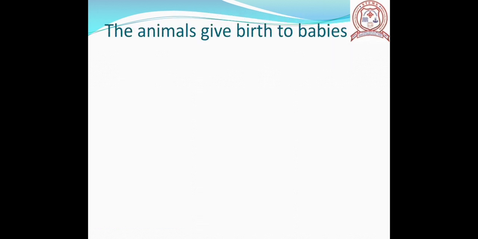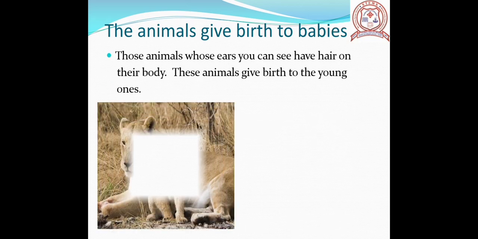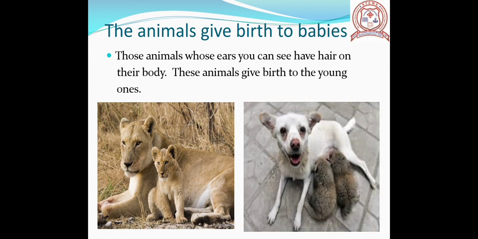Let's see the animals that give birth to babies. Look at this picture carefully. Can you see their ears? Yes, we can see their ears outside. Those animals whose ears we can see have hair on their body. And these animals give birth to the young ones. Okay?